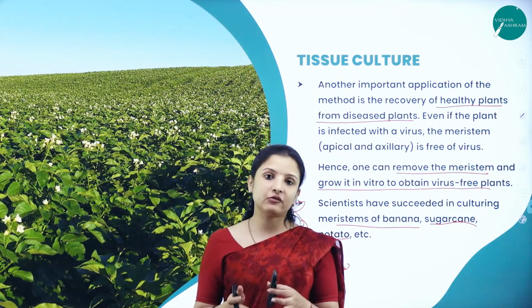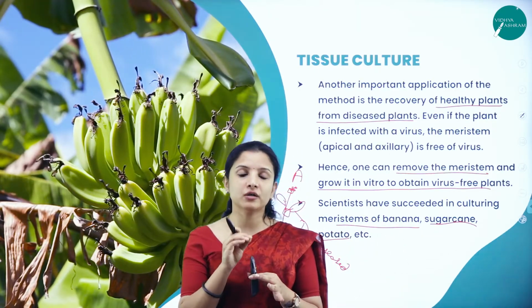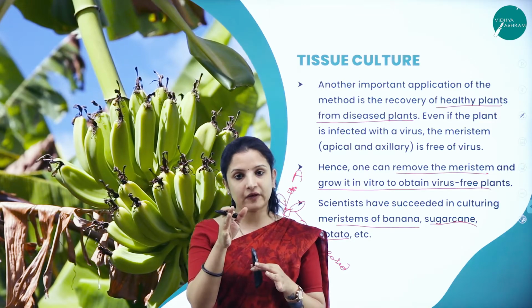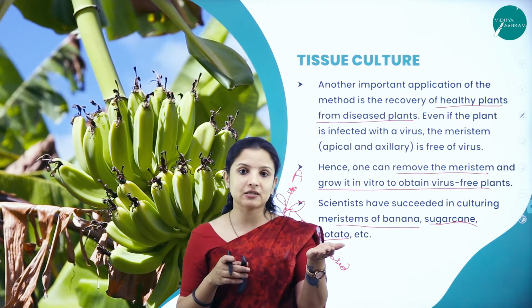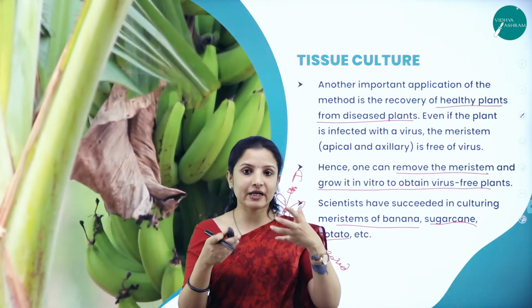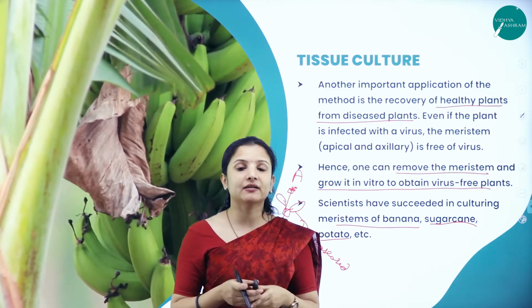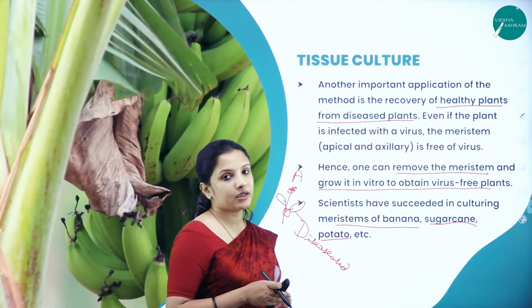And the new plants generated by this method will be free of viruses, because the virus would not have infected the meristematic zone. Why would it not have infected the meristematic zone? Because in that particular region the cells are still dividing. It is newly formed cells that are there in that region. So that is how it can be done.